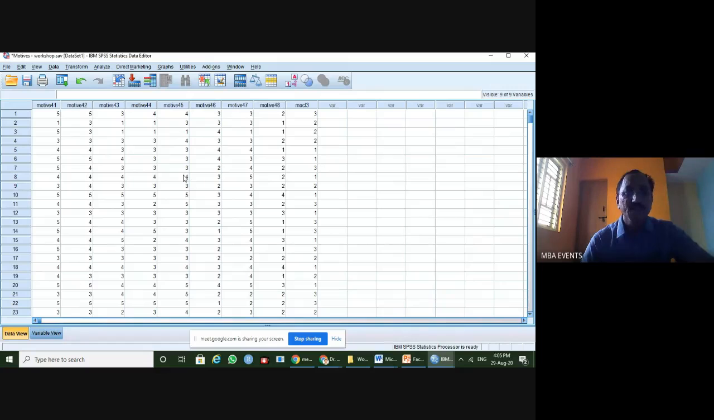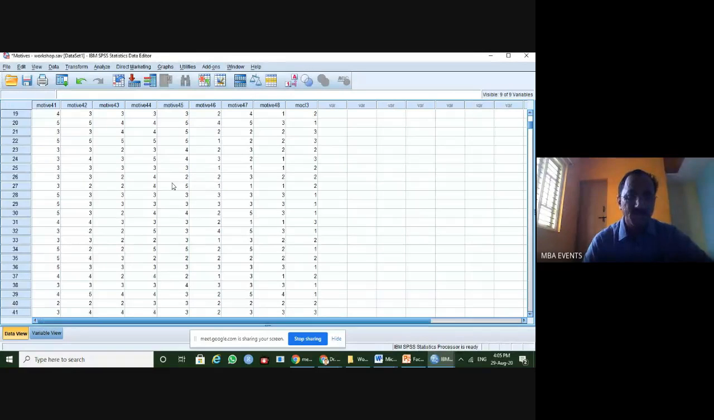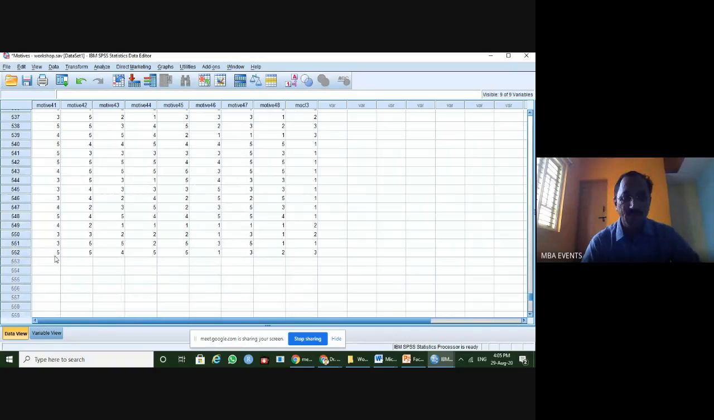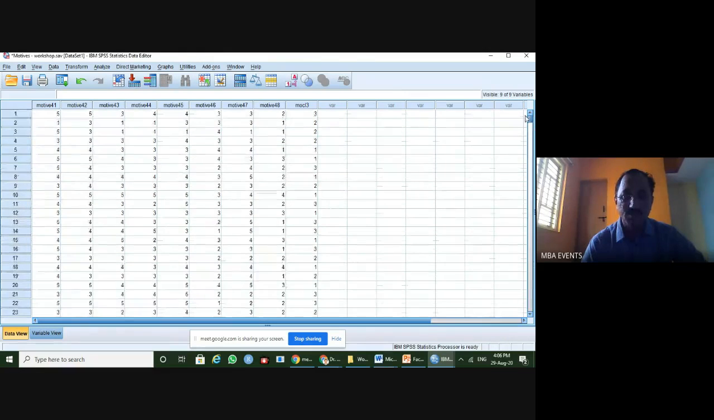Another important thing to check in the data view is how many samples there are, and whether all the samples I took were entered or not. If I scroll down, here we have around 552 respondents' data. This should be reflected in the sample size when we run the factor analysis.